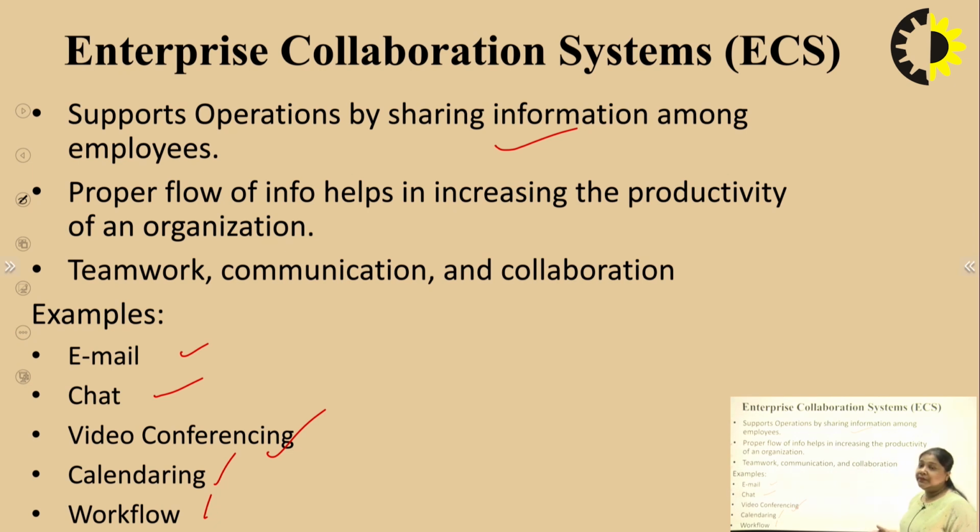Proper flow of information helps in increasing the productivity of an organization. It can help teamwork, communication and collaboration. So it facilitates all these things when we talk about the ECS, Enterprise Collaboration System.